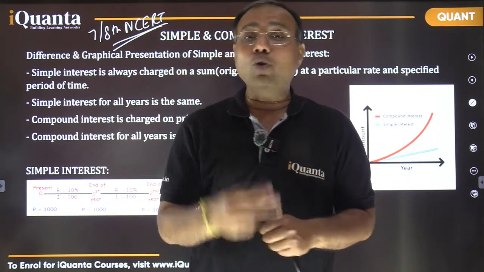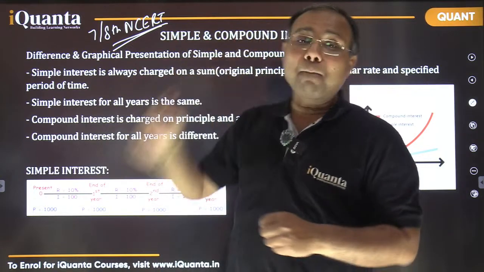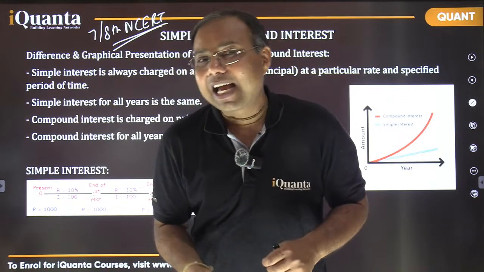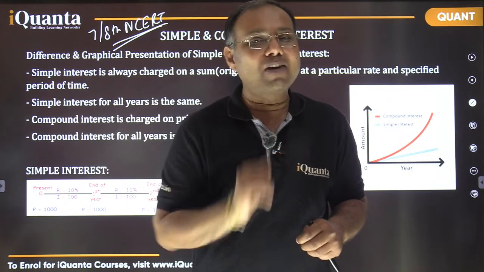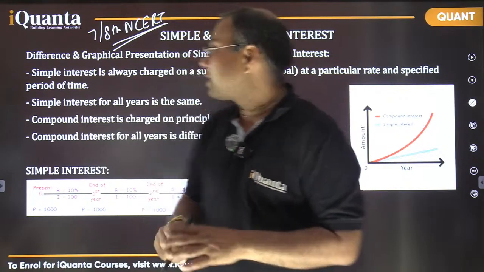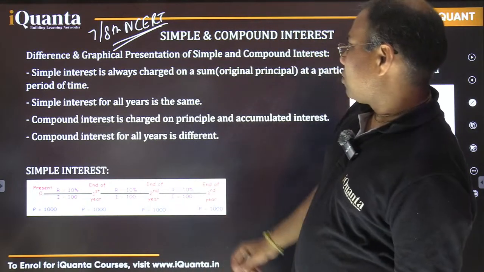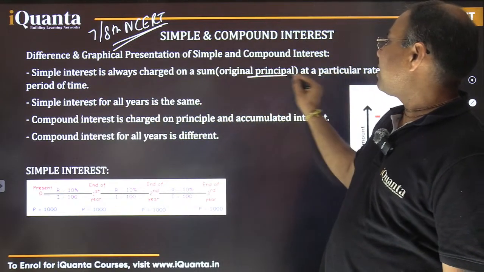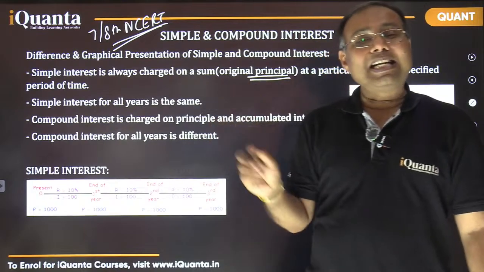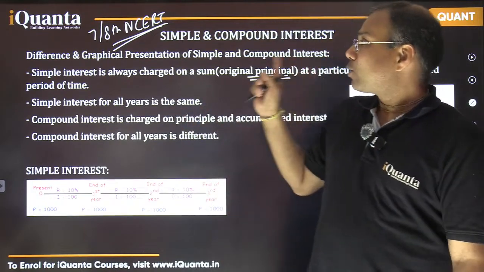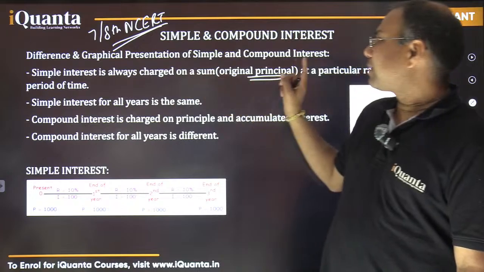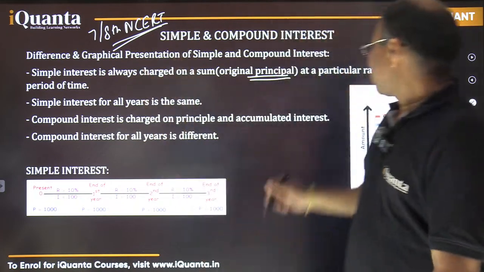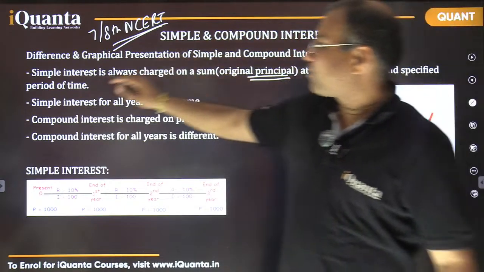Now those interests are of 2 types. One is simple, one is compound. Simple interest is calculated as a percentage of that initial investment. That initial investment we call principal generally. So simple interest is always charged on the original principal, as a percentage of that, maybe 10% something, at a particular rate and for a specified period of time.